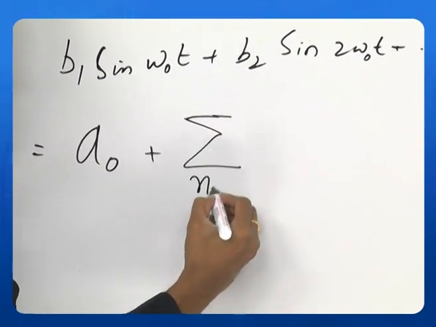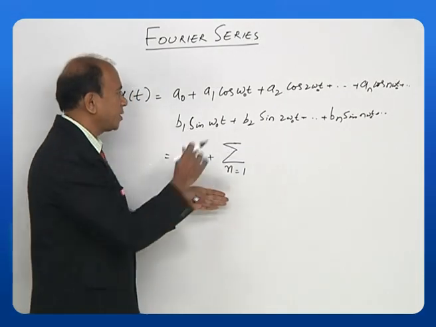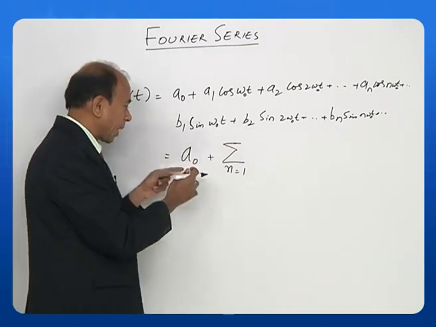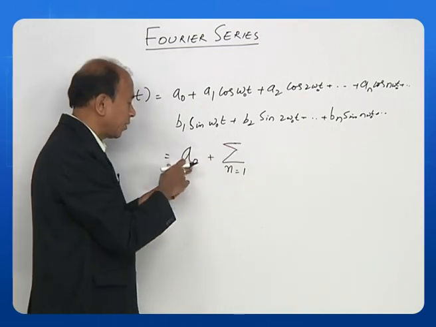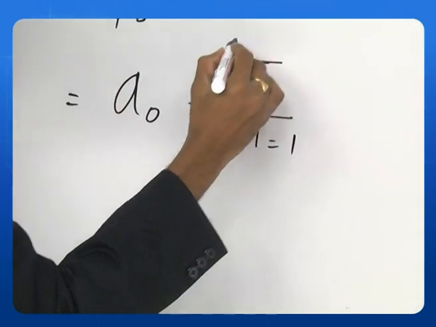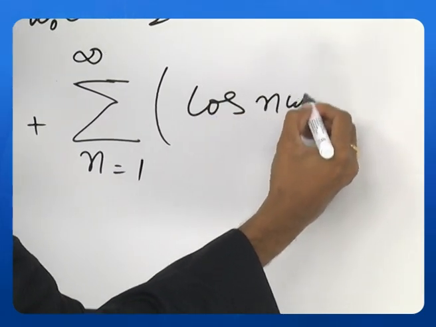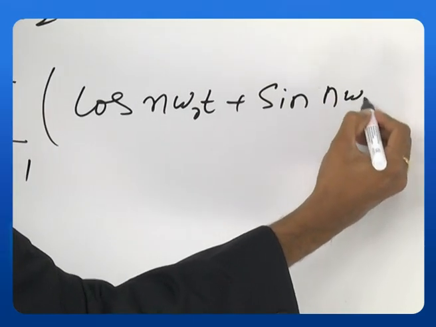Be very careful, we are starting with n equal to 1. Why n equal to 1? Because n equal to 0 has resulted in a0 for the cosine terms and 0 for the sine terms. So we are just writing a0 here, and then this may go up to infinity. So this will be cos n omega naught t plus sin n omega naught t.